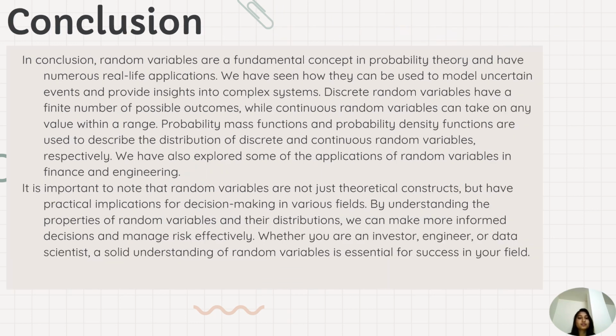Conclusion. In conclusion, random variables are a fundamental concept in probability theory and have numerous real-life applications. We have seen how they can be used to model uncertain events and provide insights into complex systems. Discrete random variables have a finite number of possible outcomes, while continuous random variables can take on any value within a range. Probability mass functions and probability density functions are used to describe the distribution of discrete and continuous random variables, respectively. We have also explored some of the applications of random variables in finance and engineering.